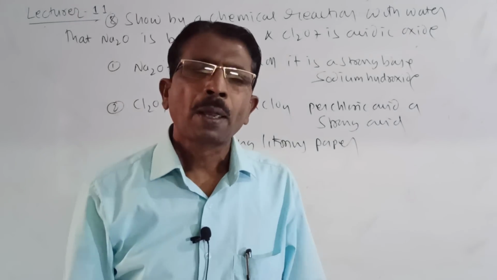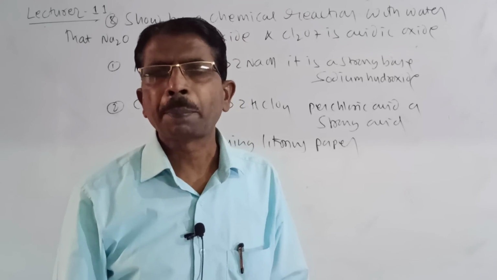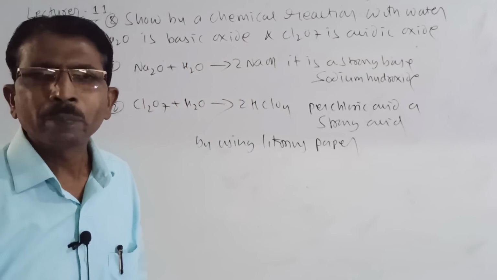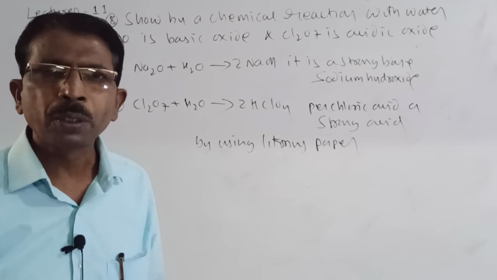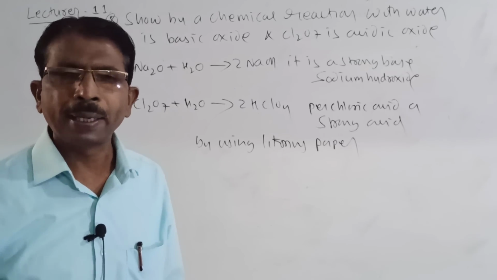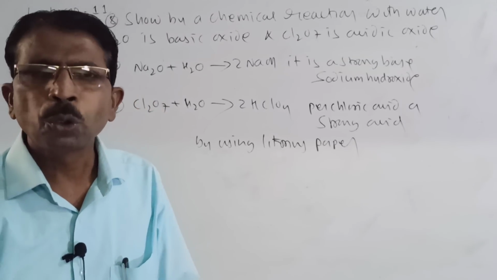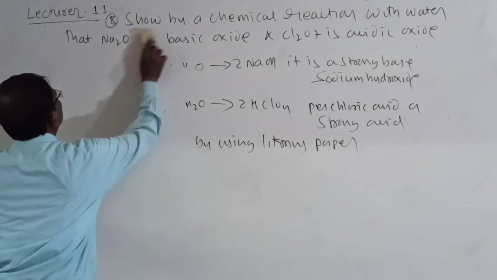So students, I have completed all the problems given in the periodic table chapter. If you have any doubt, you may ask in the group at any time. And here I will show the last one, how to remember the periodic trends, in brief.